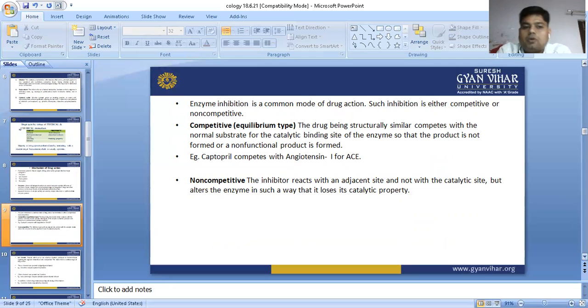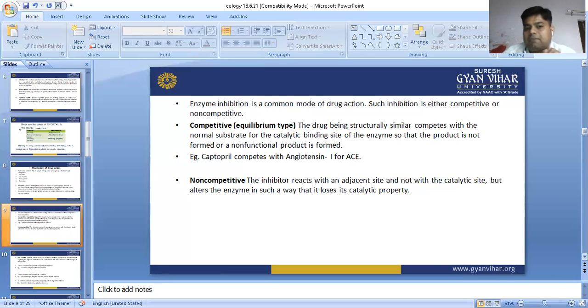So they are of two types, competitive and non-competitive. In case of competitive, equilibrium type, it is very important. Please focus on this part. In competitive types, the drug being structurally similar competes with the normal substrate for the catalytic binding site of enzyme, so that the product is not formed or a non-functional product is formed. For example, captopril competes with angiotensin I for ACE, angiotensin converting enzyme.